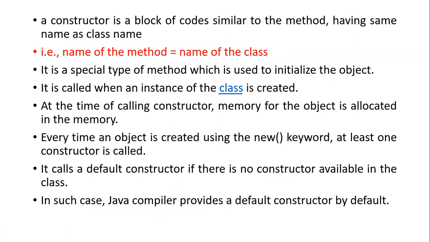A constructor is simply nothing but a method, but the difference is that the name of the method is the same as the class name, then it is called a constructor. If no constructor is defined in the program, a default constructor is called, which is built in. I will show you the diagram.